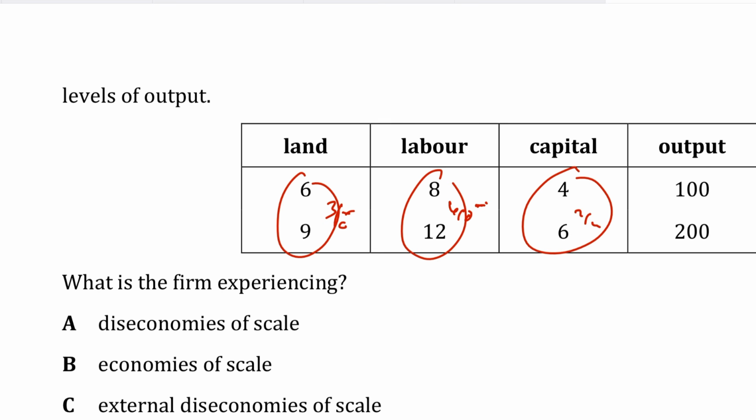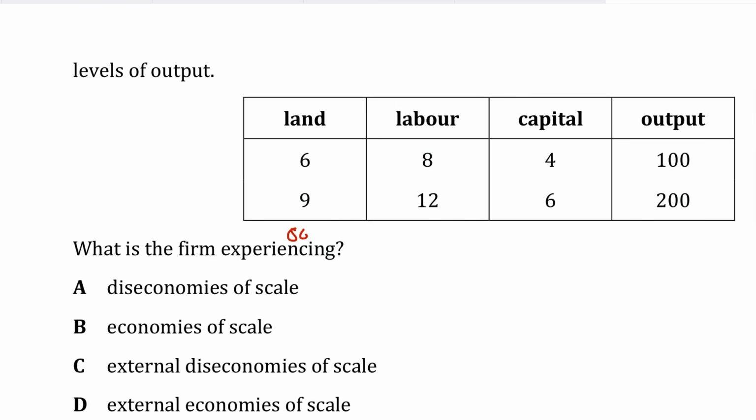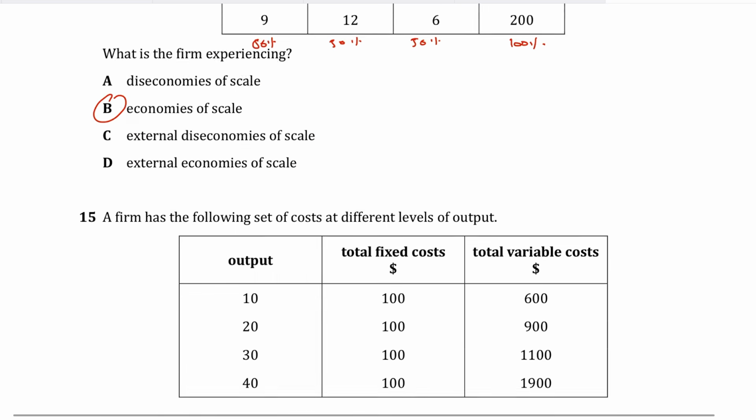So all the inputs are actually rising by 50%, while your output is more than doubling, going up by 100%, which is a classic example of economies of scale, right? It means that a firm is getting a more than proportional increase in output from a proportional increase in input. The firm is increasing inputs proportionally by 50%, while the output increases by 100%. This is evidence that the firm is experiencing economies of scale.